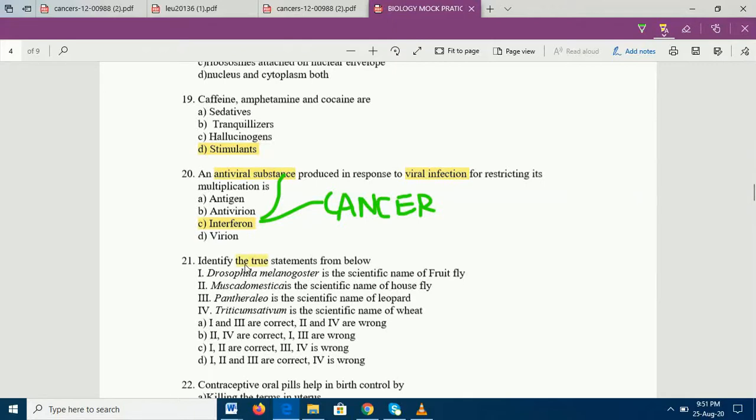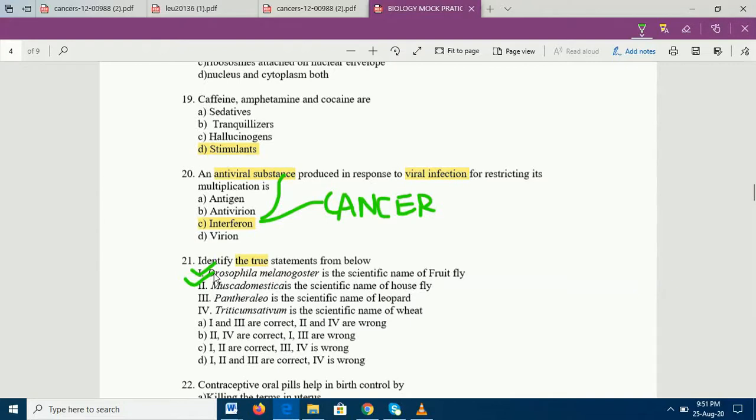Okay, let us discuss the statements over here. Drosophila melanogaster is a scientific name of fruit fly. Yes, statement 1 is true. Statement 2, Musca domestica is a scientific name of house fly. Yes, this is also true. So statement 1 is true, statement 2 is true. Statement 3, Panthera leo is a scientific name of leopard.